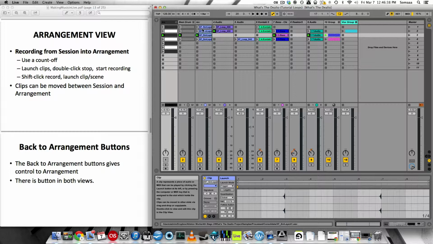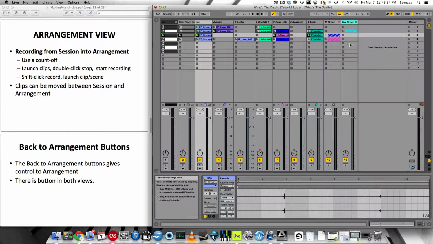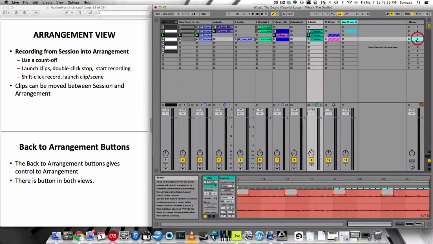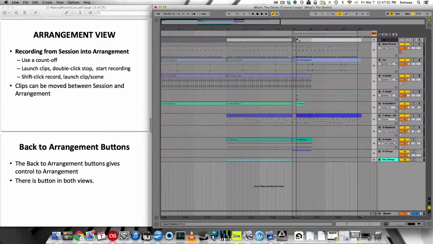You can also drag any of these clips straight in to arrangement view. So I'm going to click this, hold it down, click tab, and I can drag it down here. I can actually drag this entire scene, click, shift, over here.